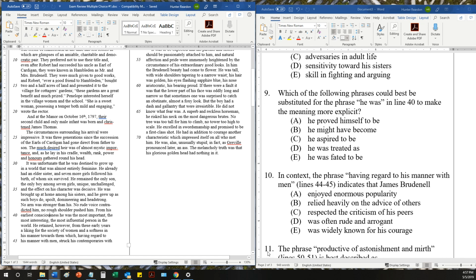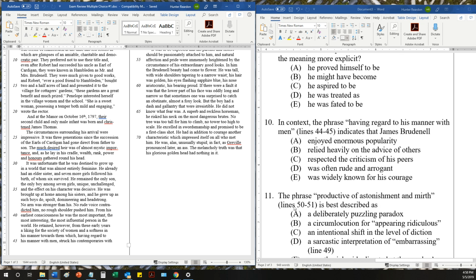Okay, interesting. I think D works. D is the best answer here, and the College Board agrees. D is the right answer. He was fated to be all of these things. Well, we don't really know what he ends up doing, right? We don't know the other end of the fate arc, a la Romeo and Juliet. We don't know if he ends up in a tomb with some girl later on. We're not given that information, so E can't be right.